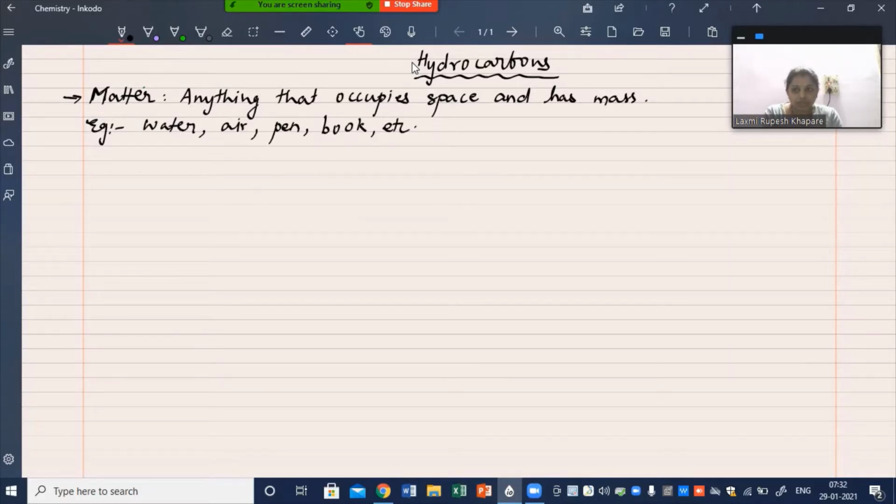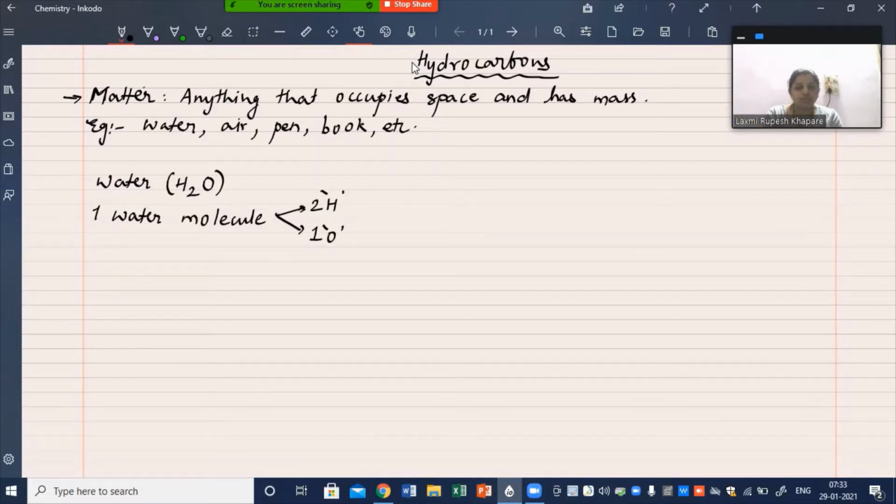Now let me take water as an example. All of us know that the molecular formula of water is H2O. One molecule of water contains 2 hydrogen atoms and 1 oxygen atom. One molecule of water is made up of 2 hydrogen atoms and 1 oxygen atom.